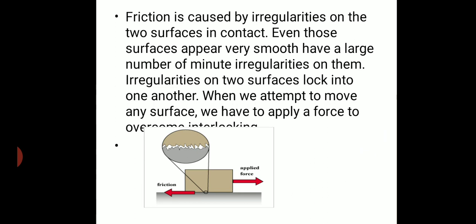Now, why does friction occur? Friction is caused by irregularities on the two surfaces in contact. Even though surfaces appear very smooth, they have a large number of minute irregularities if seen by microscope. Irregularities on the two surfaces lock into one another, and when we attempt to move any surface, we have to apply force to overcome the interlocking. So here you can see the irregularities or the ridges and furrows get locked with each other. That is why we have to apply force, and that is the friction force which acts in the opposite direction of the motion.